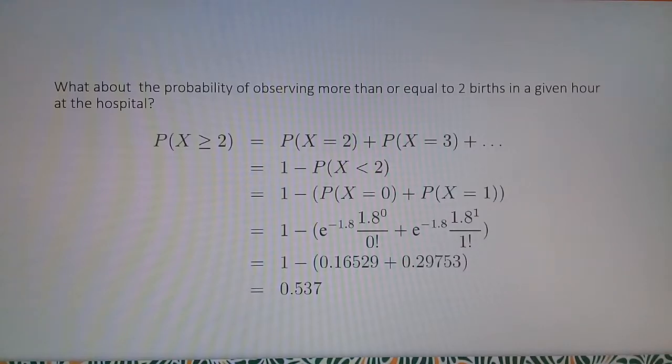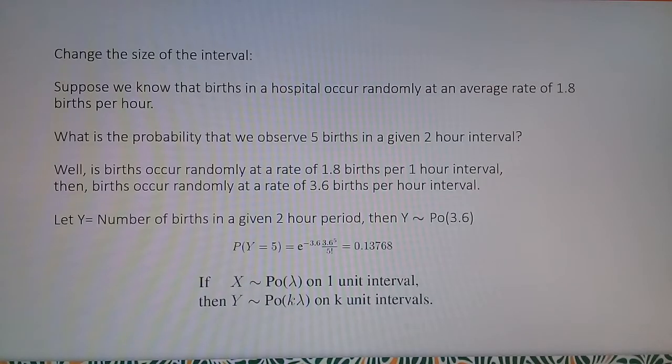Or, as we know that the sum of all the probabilities of an event is 1, we can say that P of x greater than or equal to 2 is equal to 1 minus P of x less than 2, which is equal to 1 minus the sum of P of x equal to 0 plus P of x equal to 1. Substituting, we have 0.537 as the result.